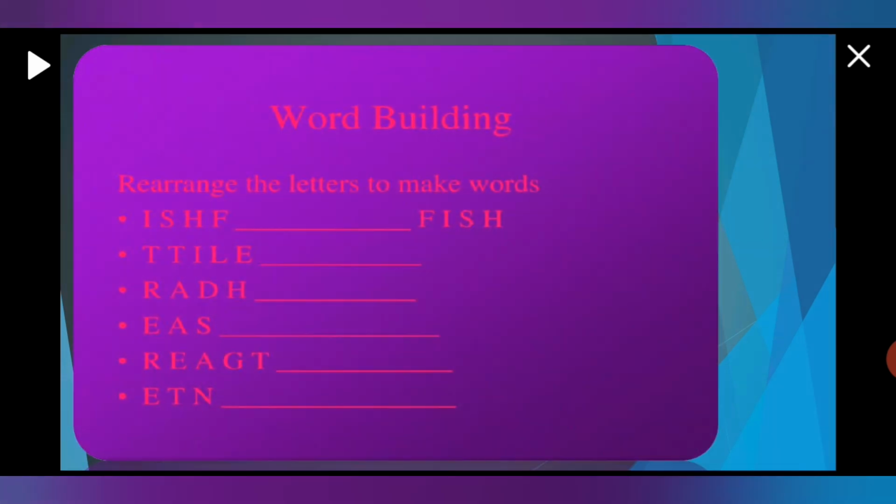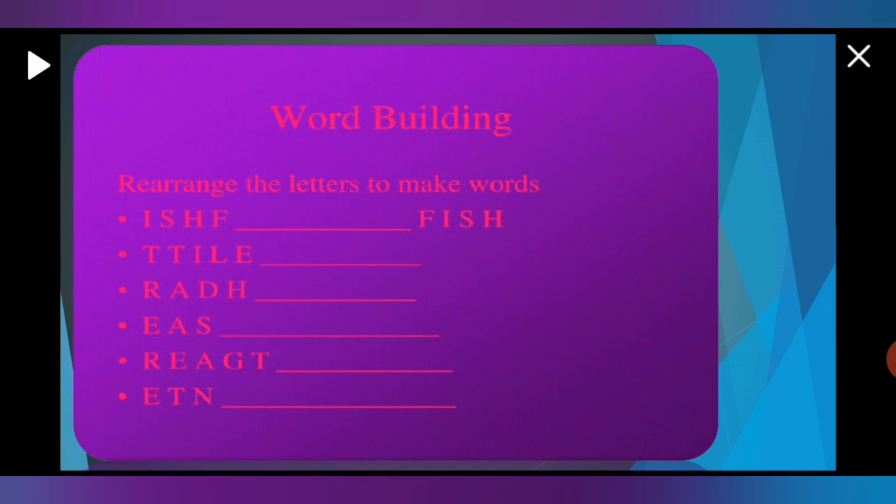So children, now here are questions for you that you have to answer. Now see, this is word building. Rearrange the letters to make words. Now let's see the first word, ISHF. What word can you make? Which word can you make out of these unjumbled letters? Yes, the right answer is fish. Now second one, look at the second one. What can you make with this? Which word can you make with these unjumbled letters? Yes,